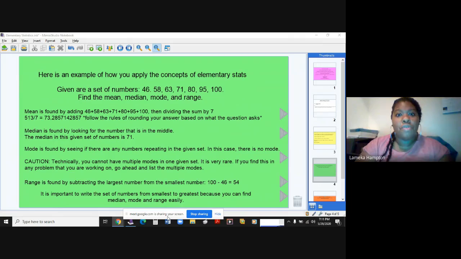It is very important, and I should have probably written this in bold, but it is so important to write the set of numbers from smallest to greatest, because you can find the median, mode, and range easily, okay? And I'm going to prove that to you with our next example.